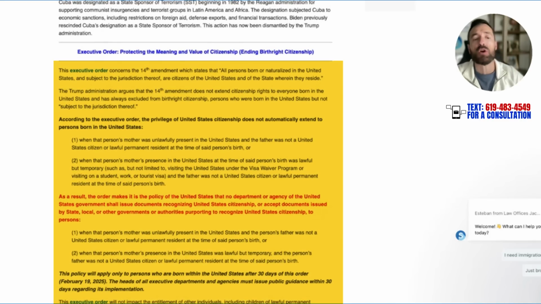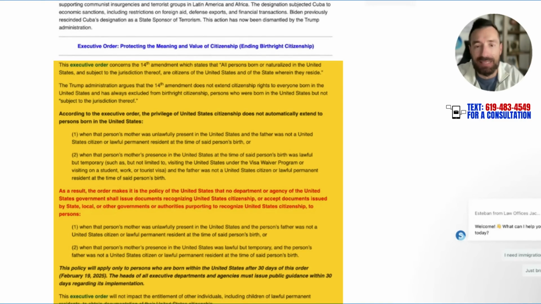The Trump administration argues that the 14th Amendment doesn't extend citizenship to everyone born in the United States and has always excluded from birthright citizenship persons who were born in the United States but are not subject to the jurisdiction thereof, which means that if they're undocumented, if they came here unlawfully, they claim that they're not subject to the jurisdiction thereof. Okay, so what is this executive order going to do?